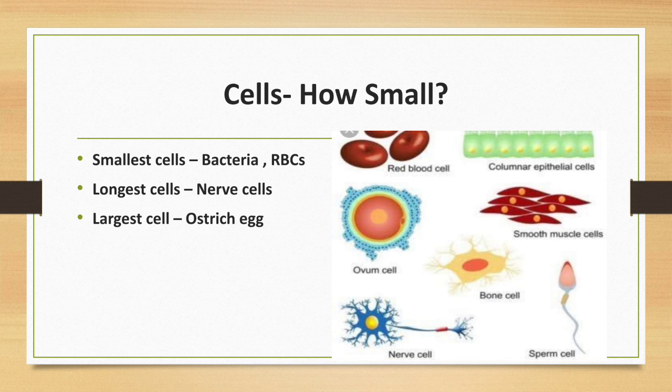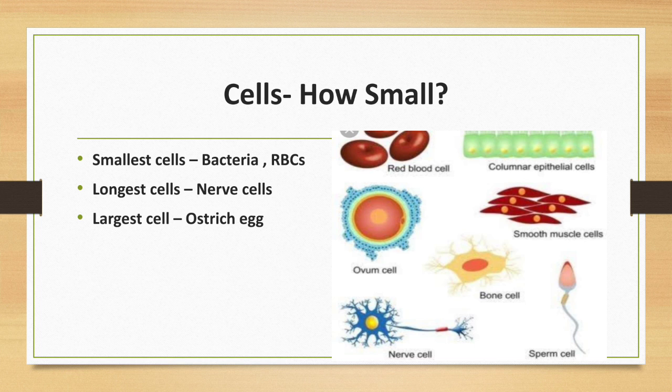Cells, how small? The size of the cells. The smallest cell is bacteria, which is 0.3 to 5.0 micrometer. In the human body, the smallest cells are red blood cells, 7 micrometer in diameter.